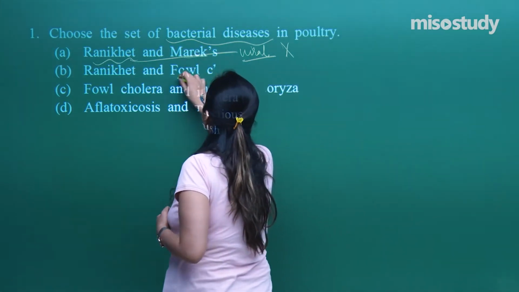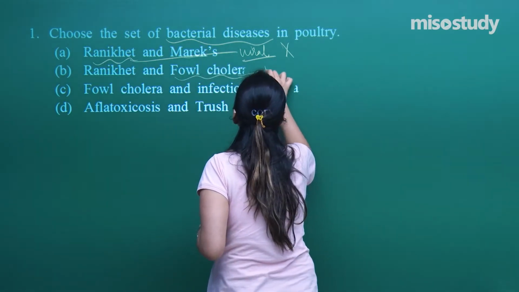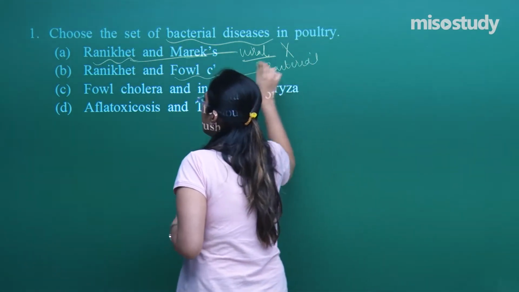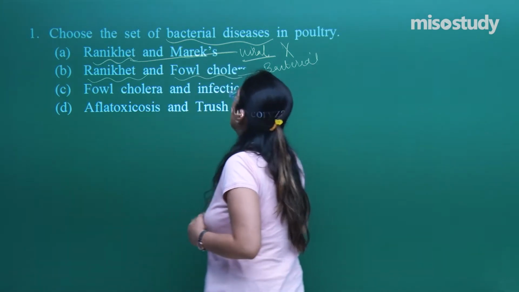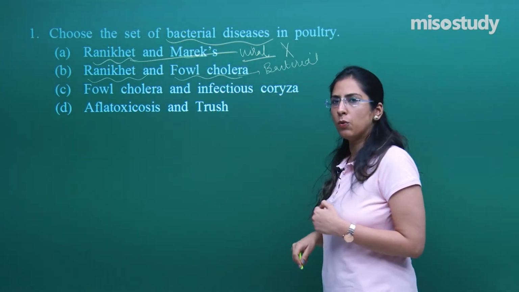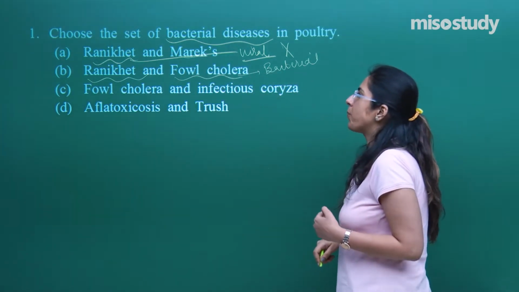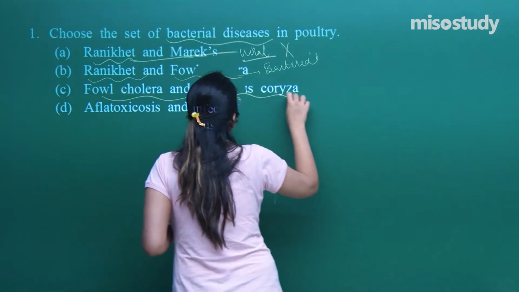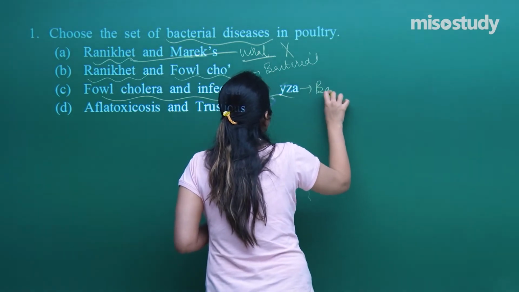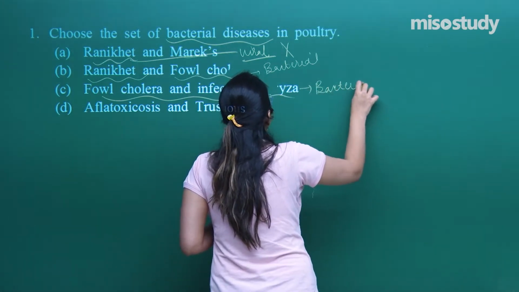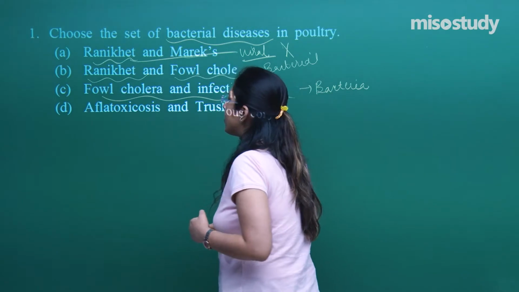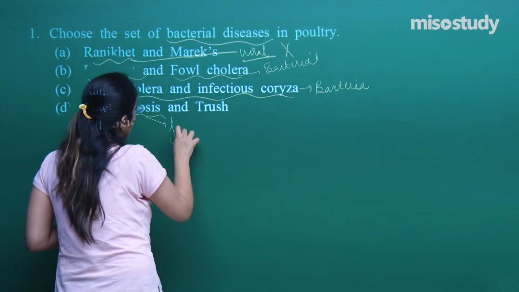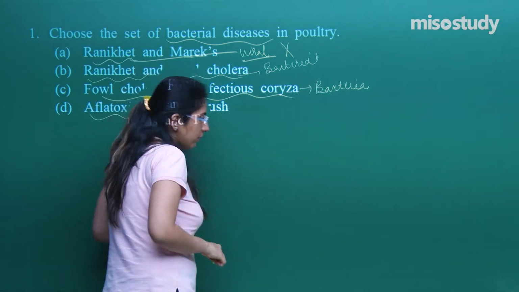This is a bacterial disease, whereas this is also a viral disease. We know that. Let's look at the C option, fowl cholera and infectious coryza. These both are bacterial. So option 3 is the correct one. Similarly, when we talk about the D option, this is because of fungi.